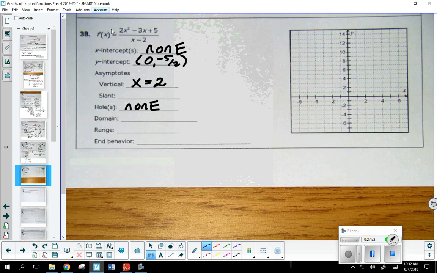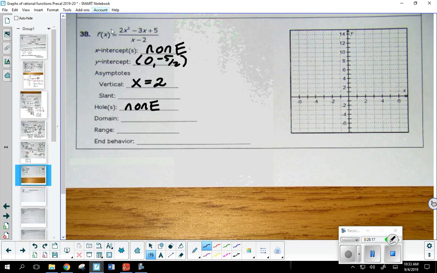Would you like me to use long division or synthetic division? How many people want long? How many people want synthetic? Okay, synthetic it is. If you raised your hand for long division, I would still encourage you to do it, because you should get the exact same thing.